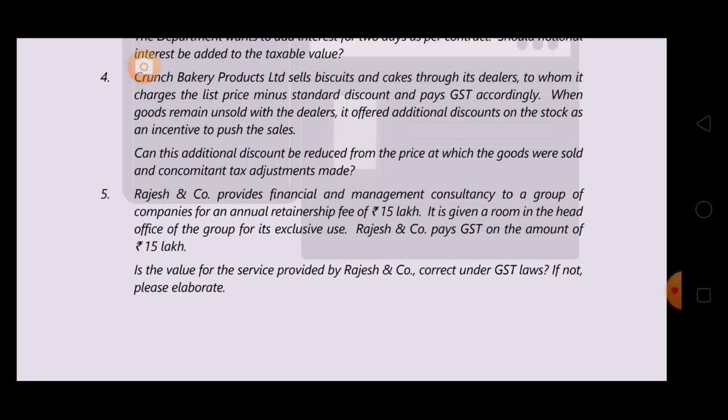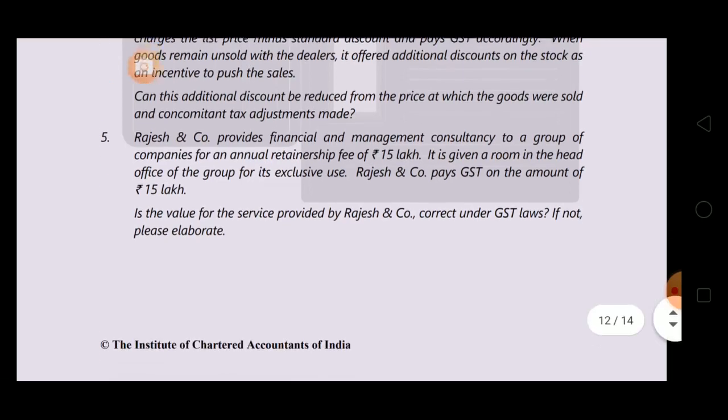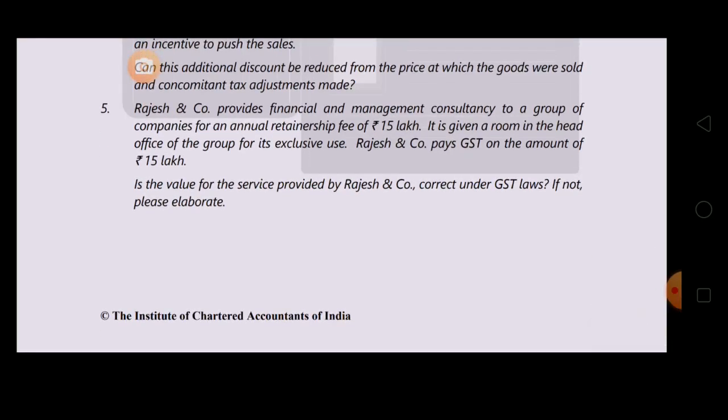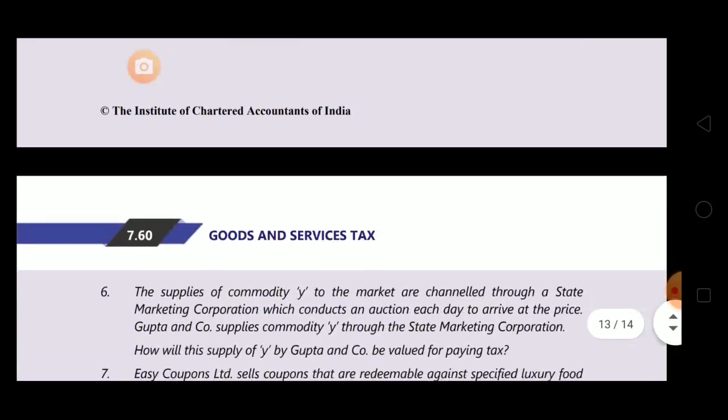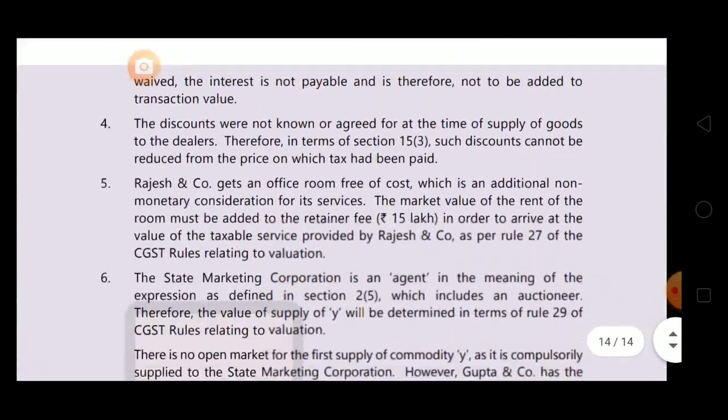Now, what is given in this question? Rajesh and Company is providing financial management consultancy services and they are charging 15 lakhs. They've got a special room, it's a room in the head office, and Rajesh and Company pays GST on 15 lakhs. So, is the value for service provided by Rajesh and Company correct or not? See the answer.